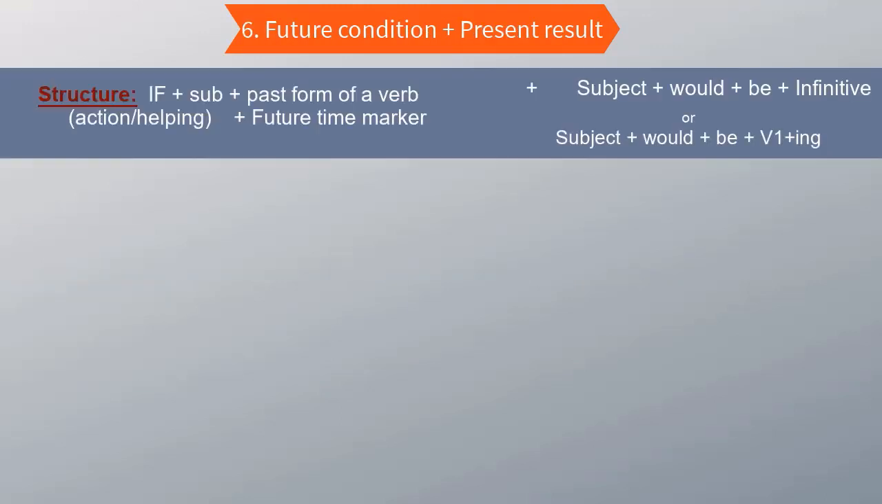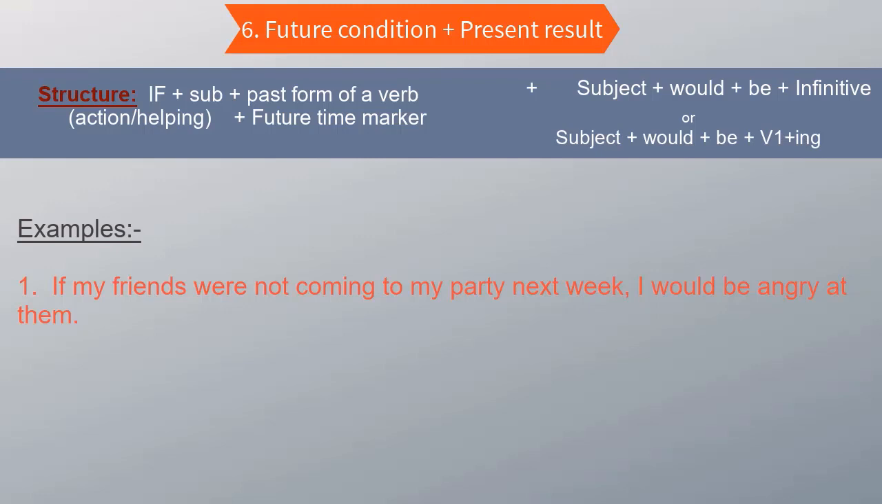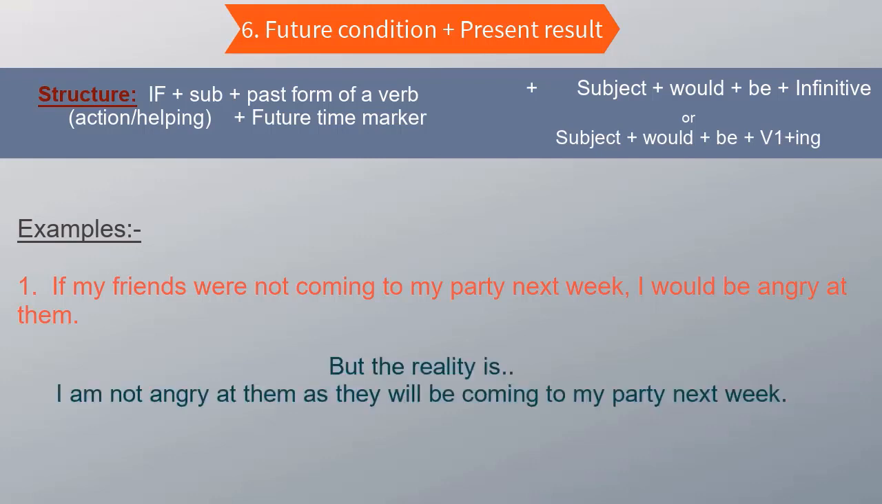Last situation, same if clause in the future, but the result is not going to be in the past now, it's going to be in the present. Let's take some examples. If my friends weren't coming to my party next week, I would be angry at them. If my friends were not coming to my party, what is happening? No, they are coming to my party next week. Am I angry at them? No, I am not angry at them. The reality is, I am not angry at my friends because they will be coming to my party next week. They are coming to my party next week. So the if clause is talking about the future time, right? And the result clause is referring to the present time.